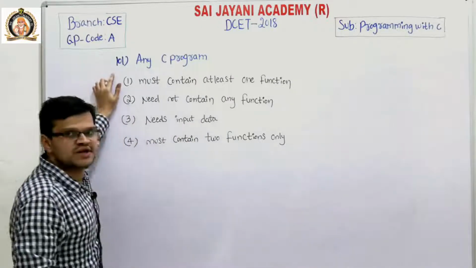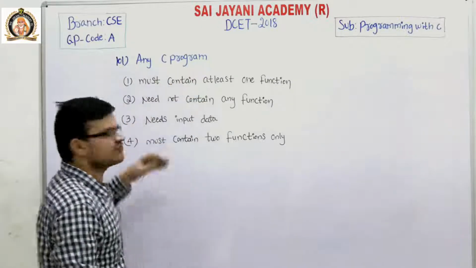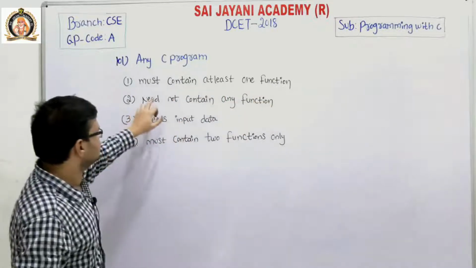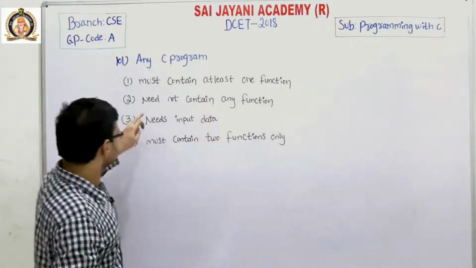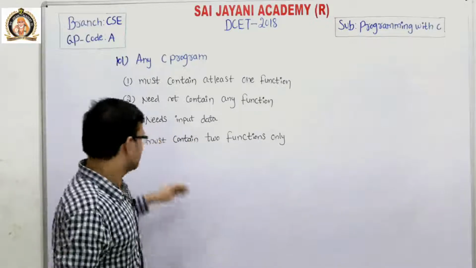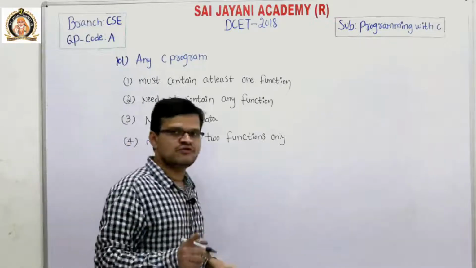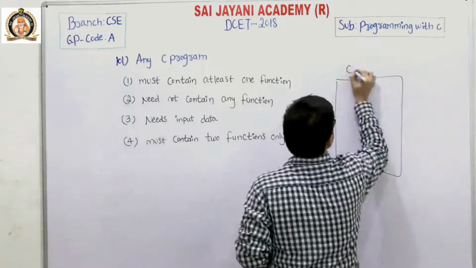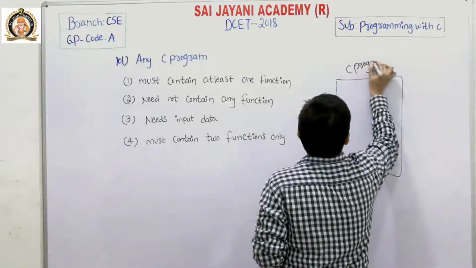Question number 101: any C program. We have four options. The first one is must contain at least one function. The second one is need not contain any function. The third option is needs an input data, and the fourth option is must contain two functions only.